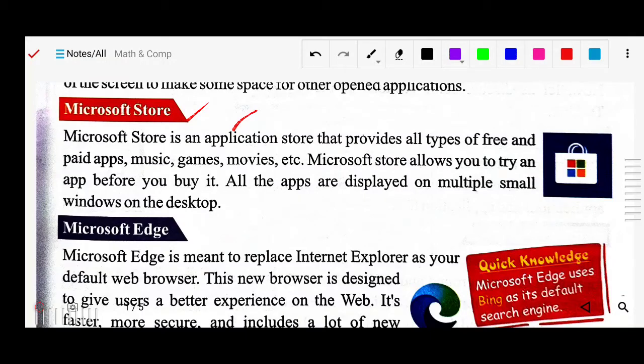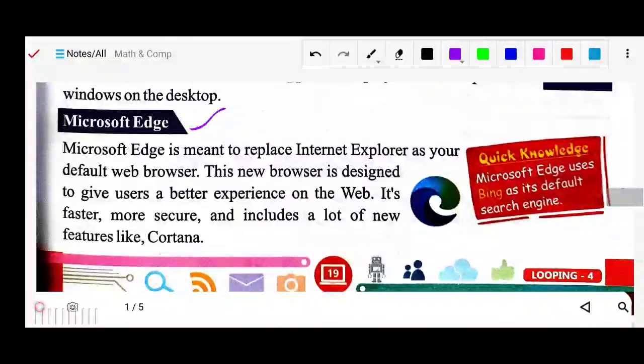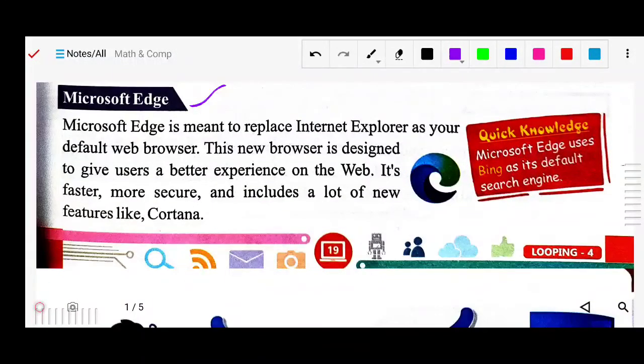Okay, next we have the Microsoft Edge. This Microsoft Edge is a web browser. Means what is a web browser? It is software with the help of which we can browse the internet, we can surf the internet. This is the latest one. Earlier, in Windows 7 and Windows 8, they were providing Internet Explorer, but now in Windows 10 Microsoft Edge is introduced. Microsoft Edge is meant to replace Internet Explorer.